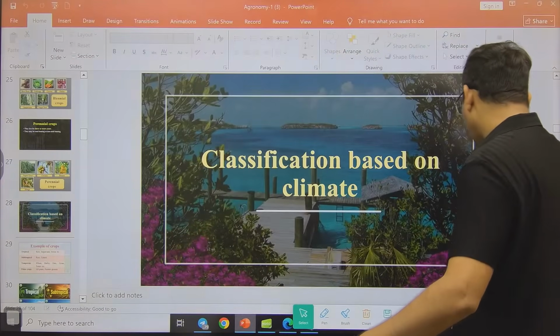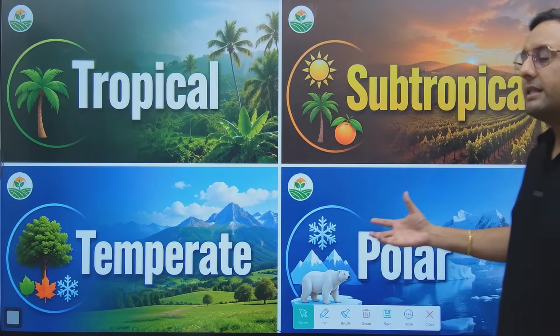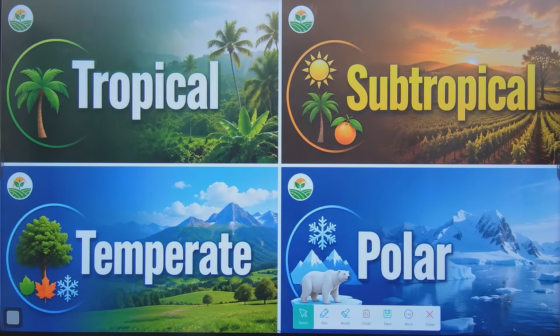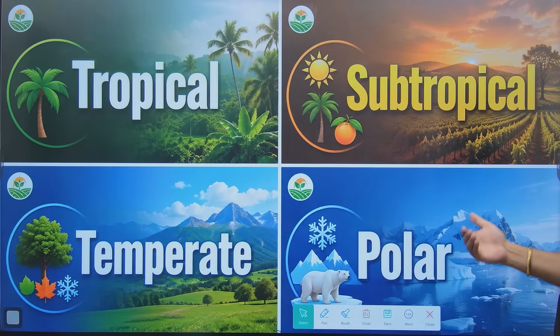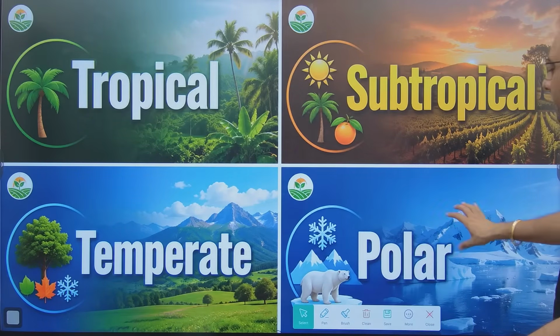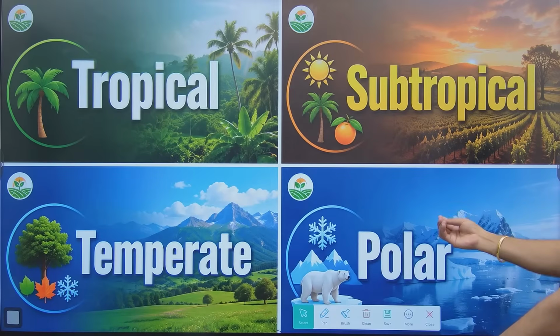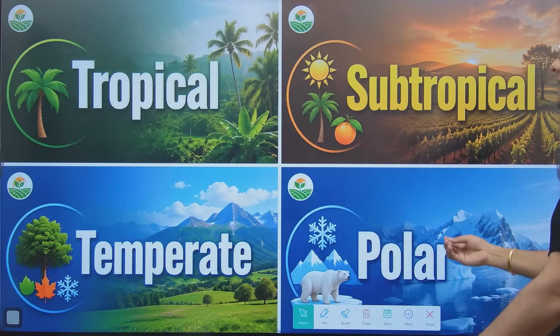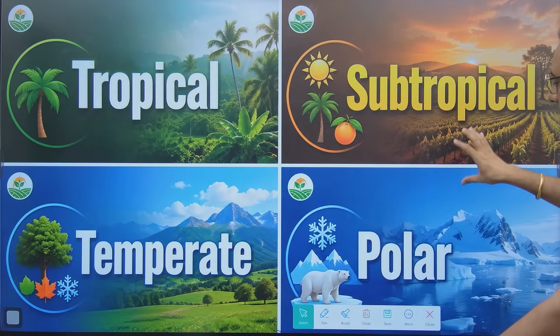Generally, on the basis of climate, we classify crops into three parts: tropical, subtropical and temperate. But in this photo, one more region is there, which is the polar region. So what is this polar region? Polar region means where the temperature is extremely low. All the time the area is covered by snowfall. In snowfall there will be no crop, only little vegetation, grasses can grow. This is why in agriculture we don't consider this climate, because we cannot grow crops in it.